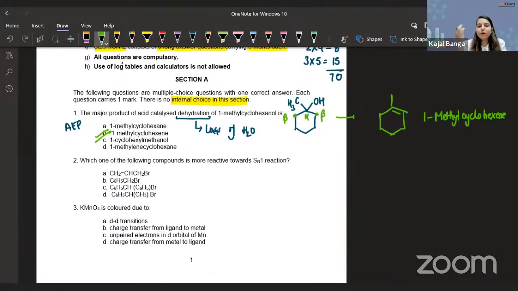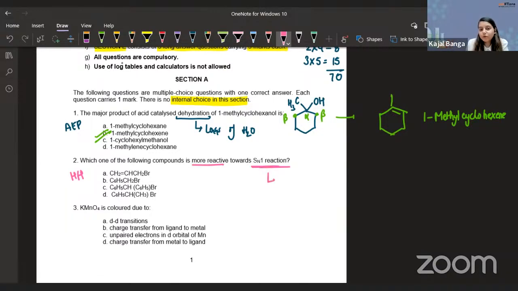Which of the following compounds is more reactive towards SN1 reaction? As I already told you, there are going to be many questions of SN1 and SN2. That is exactly what this entire chapter of haloalkanes and haloarenes is about. So this is our HH, H in short for haloalkanes and haloarenes, I'm writing. So guys, what can be the answer for this? Which of the following is more reactive towards SN1 reaction?